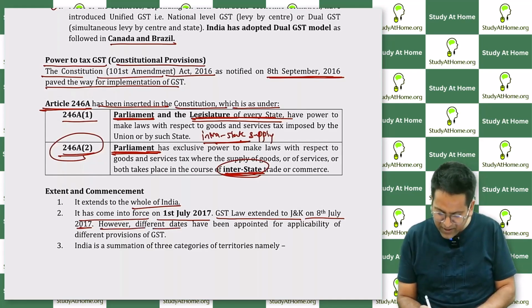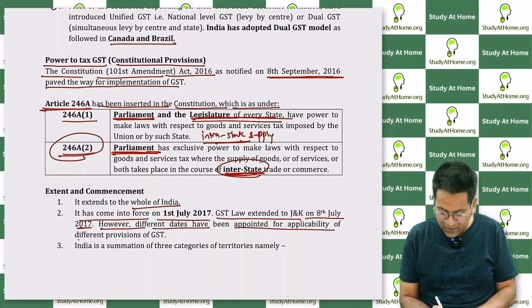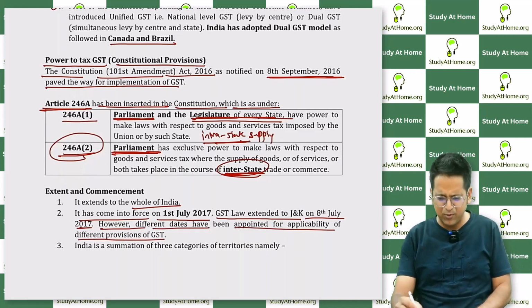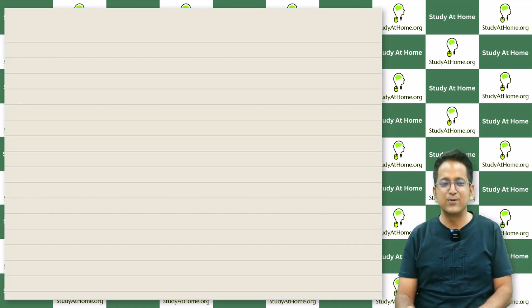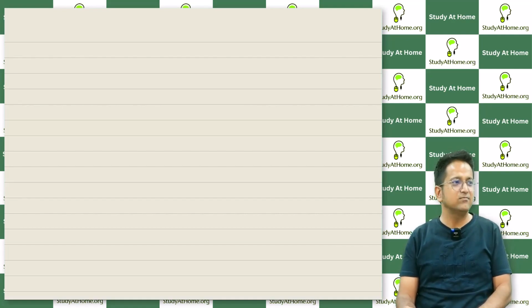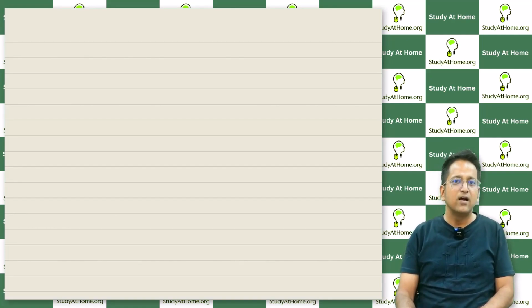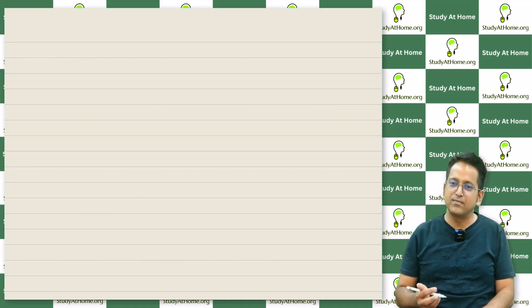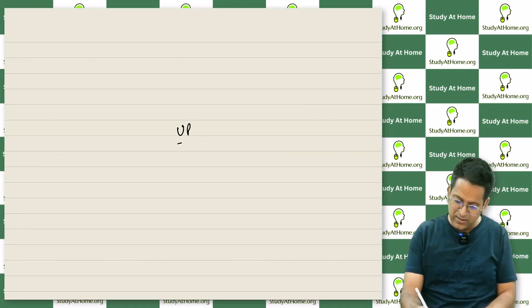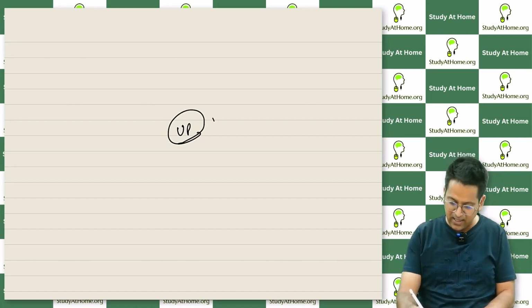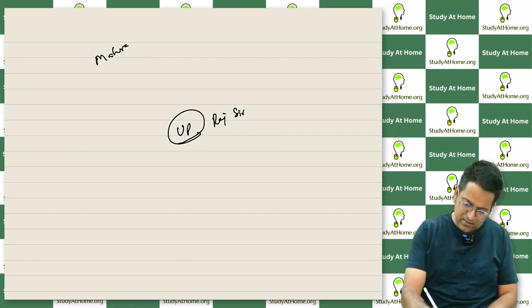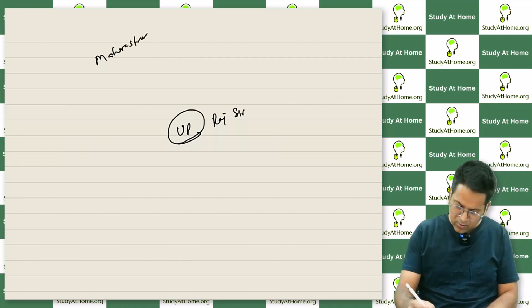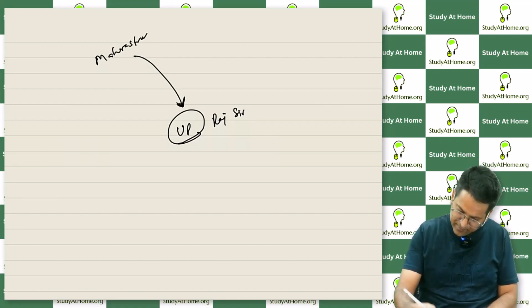However, different dates have been appointed for the applicability of different provisions of GST. Let me tell you why GST came into effect in Jammu and Kashmir. Why did it come? Let me explain. Like I am from UP. Okay, I am from UP. Raj sir is from UP. I have purchased some goods from Maharashtra. Okay, someone from Maharashtra sold it to me.